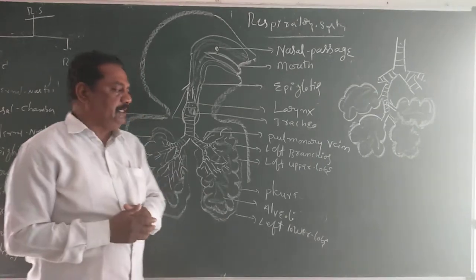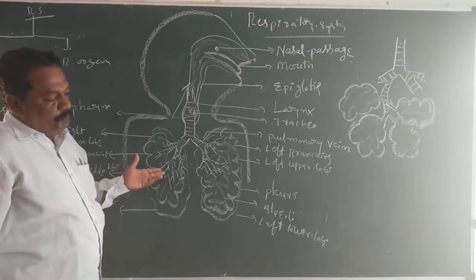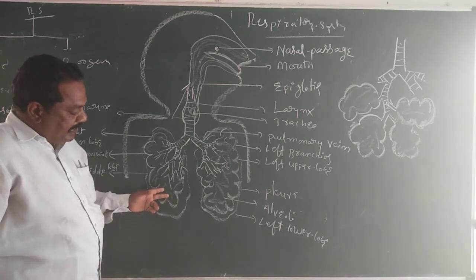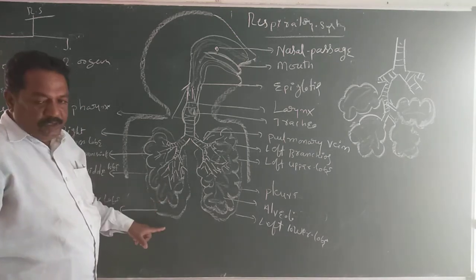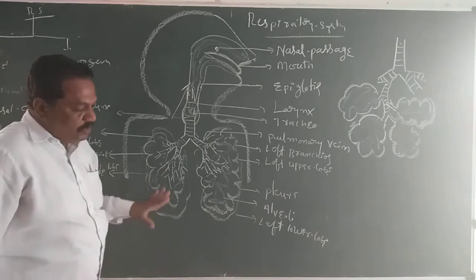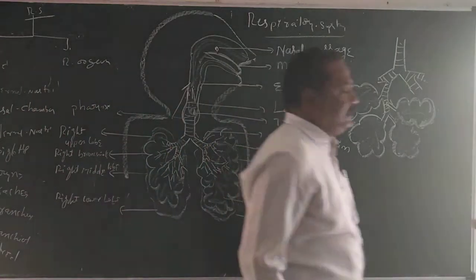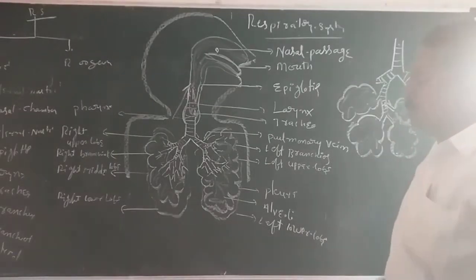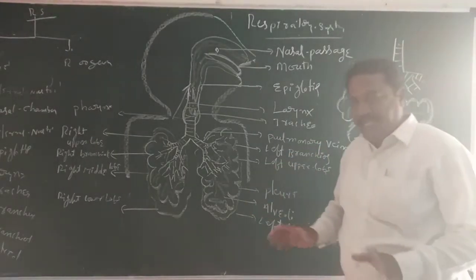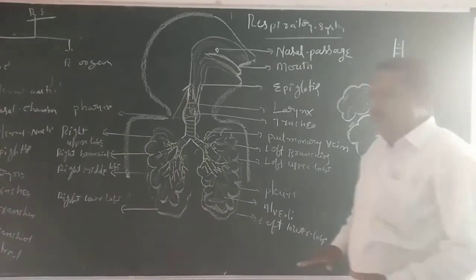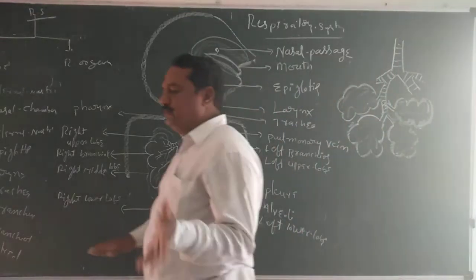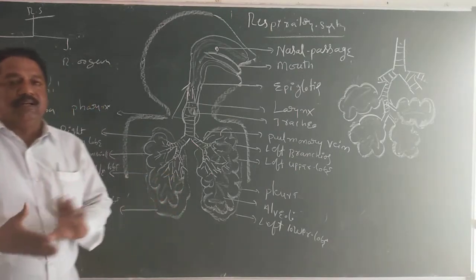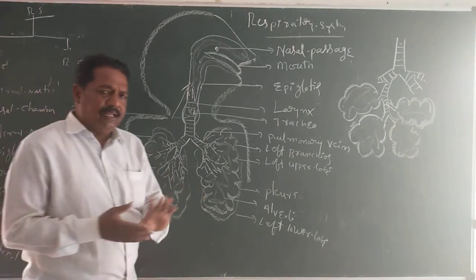What is external respiration? From the alveoli to the blood, the respiratory gases transmit from the alveoli to the blood circulatory system. This transmission is described as external respiration. Next, internal respiration. In internal respiration, the gas exchange takes place from the blood to tissue, or blood to cells. That transmission is described as internal respiration.